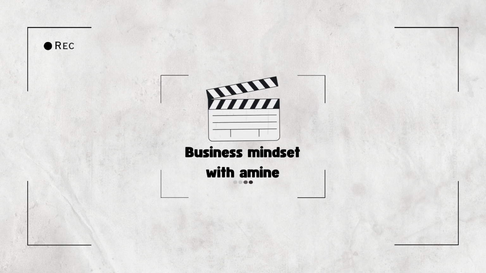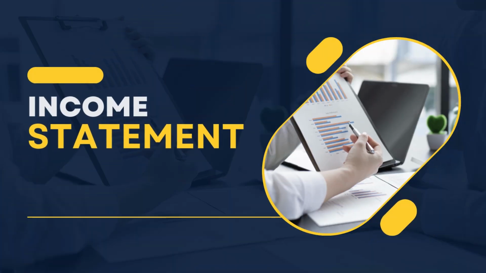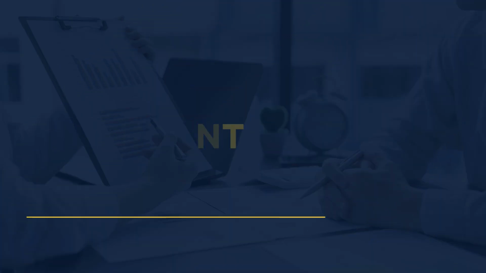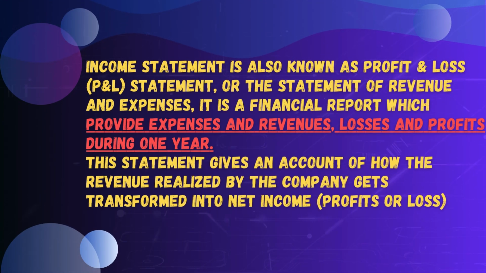So now we have to talk about the second financial statement, which is the income statement. What does the income statement mean? As a definition, the income statement is also known as the profit and loss statement or the statement of revenue and expenses. It's a financial report which provides expenses and revenues, losses and profits during just one year. It means less than one year.